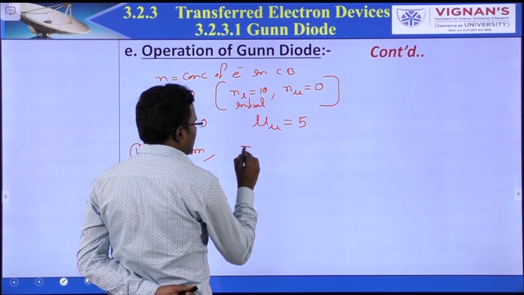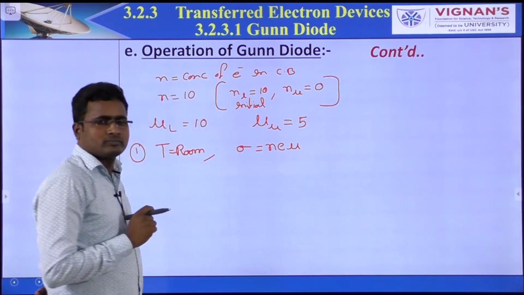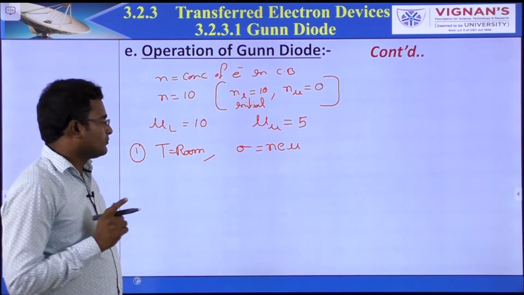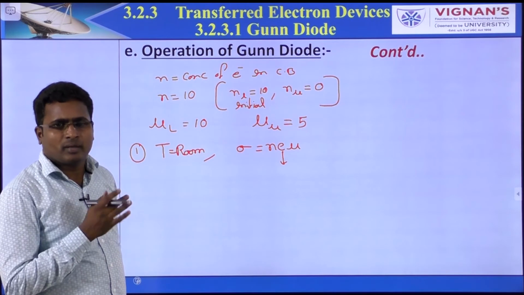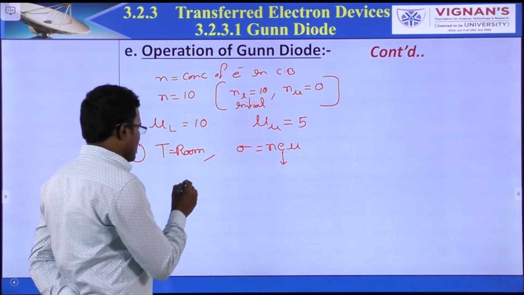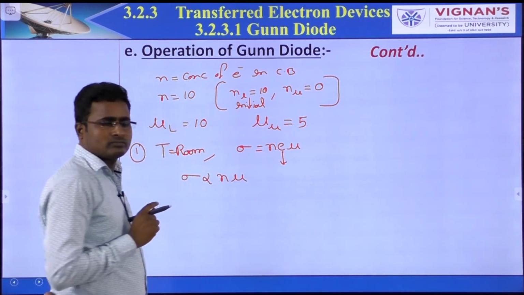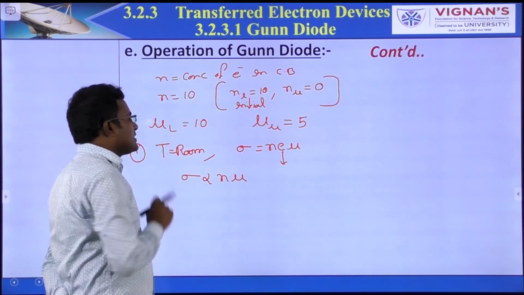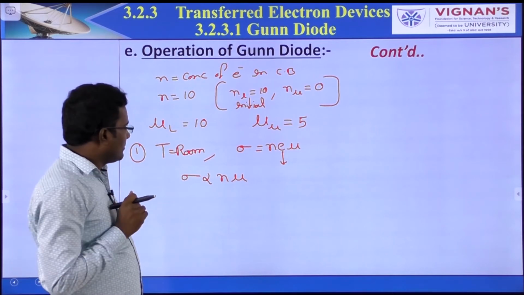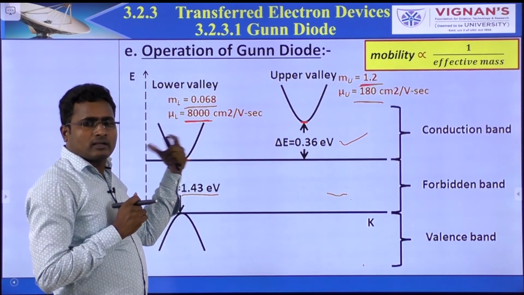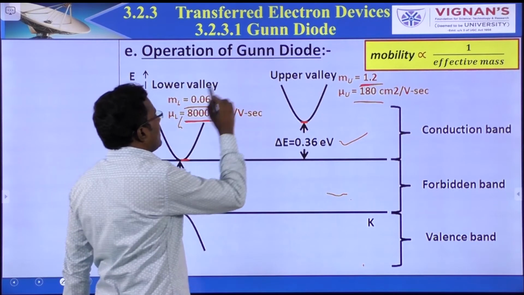Okay, so we know that sigma is equal to n e mu, conductivity. Here this value e is constant always, there is no change, it doesn't depend on any parameter. So sigma is directly proportional to n mu. At room temperature there is no electron movement. That means if you give the supply, lower valley electrons move to the upper valley.